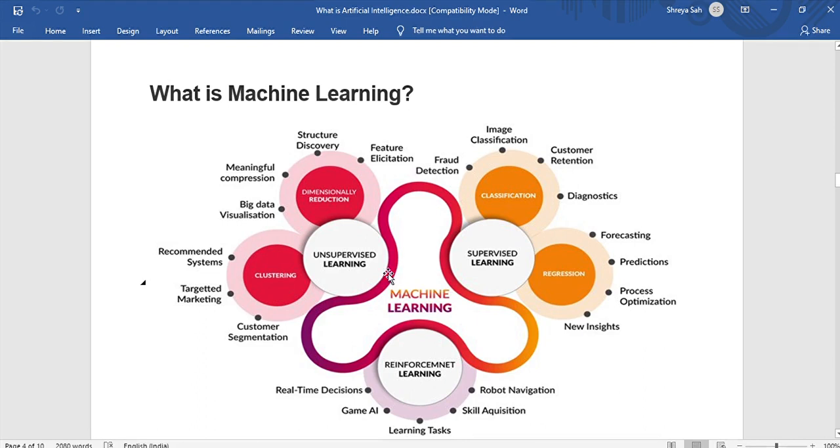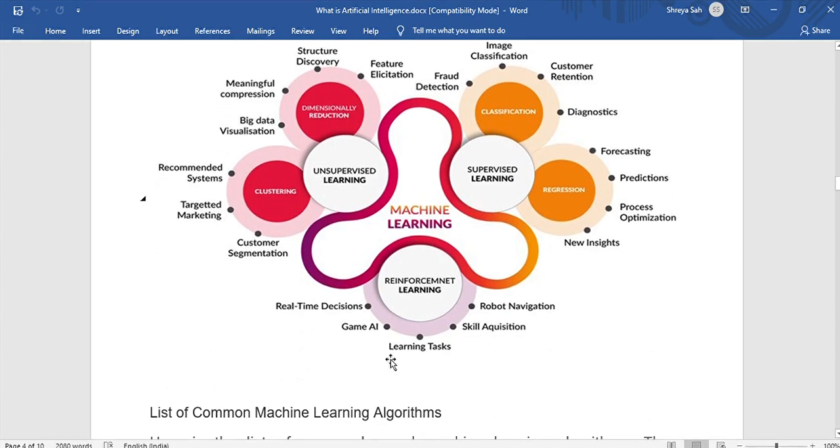Then in unsupervised learning we have dimensionality reduction, feature elicitation, structure discovery, meaningful compression, big data visualization. Then in clustering, we have customer segmentation, targeted marketing, recommender systems. In reinforcement learning, we have real time decisions, game AI, learning tasks, skill acquisition, robot navigation. These are in fact many things for which we have to use these methods, or learn these algorithms of machine learning.